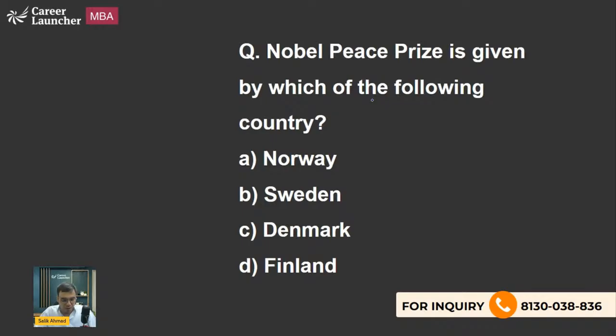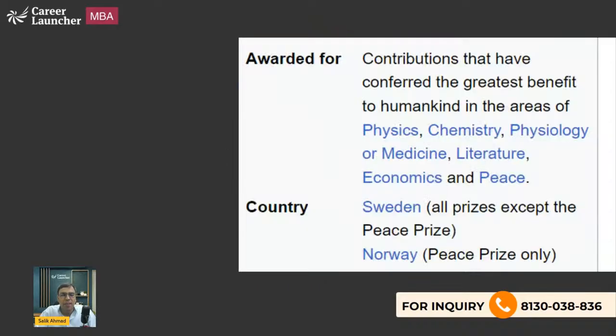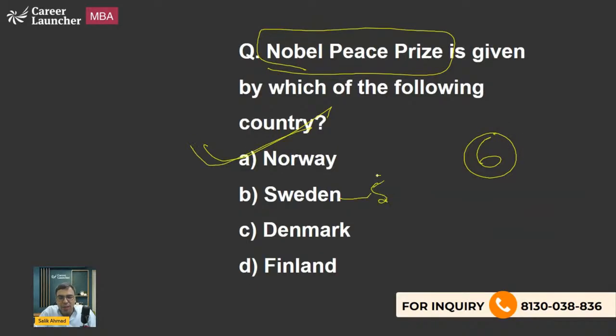Let's move on to the next question. The next question says, Nobel Peace Prize is given by which country? So basically, there are a total of 6 awards, but all are not given by one country. It is given by some other countries also. So the Nobel Peace Prize is given by Norway, please remember it, and the other 5 are given by Sweden. Okay, Peace Prize. So let me write it clearly.